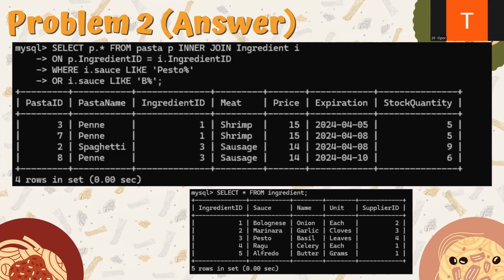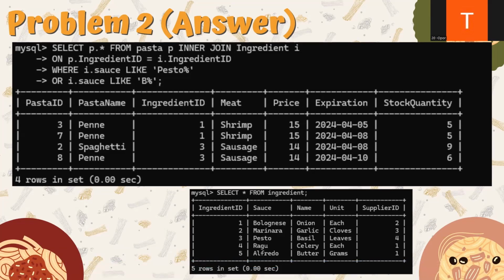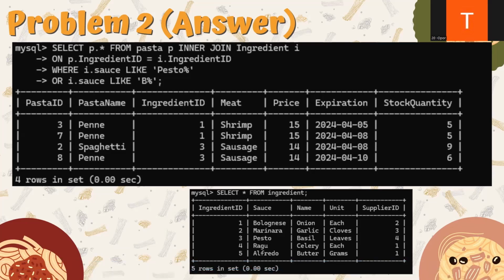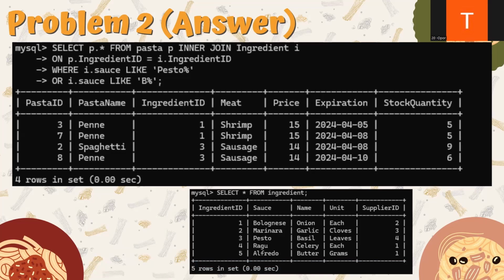And line 1 says select p dot, which means select from the pasta table, pasta p inner join ingredient that is represented with i on p dot ingredient ID, which means the pasta table with the ingredient ID column equal to the ingredient table with the ingredient ID column, where i, the ingredient table, dot sauce column like pesto percent or like b percent, which means that we will find the word or the letter that begins with the characters placed before the percent.